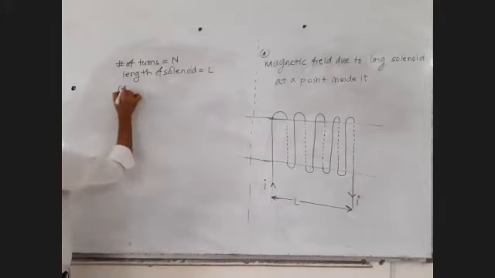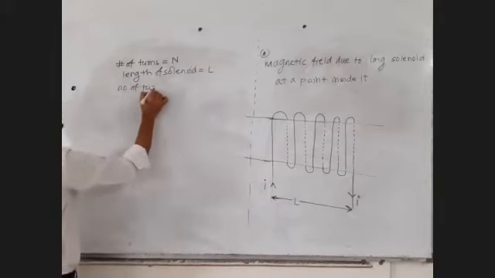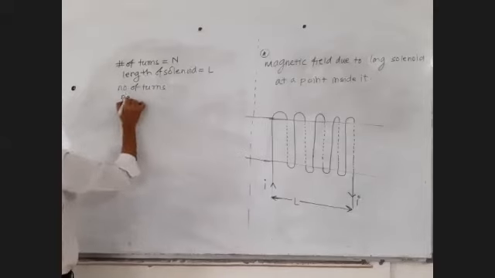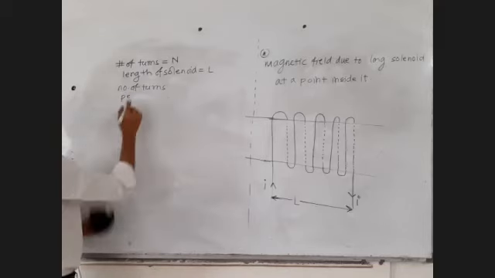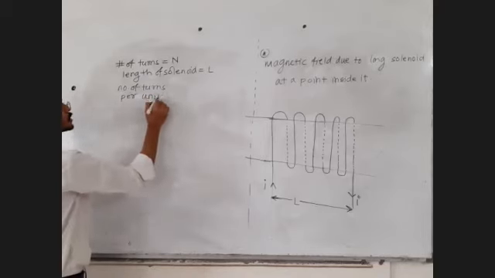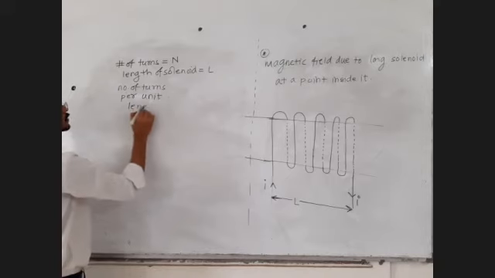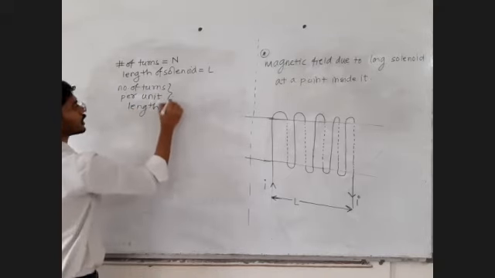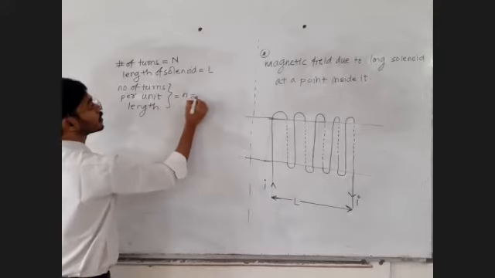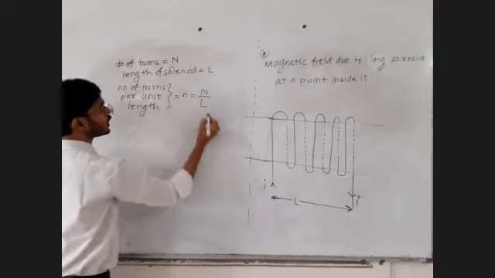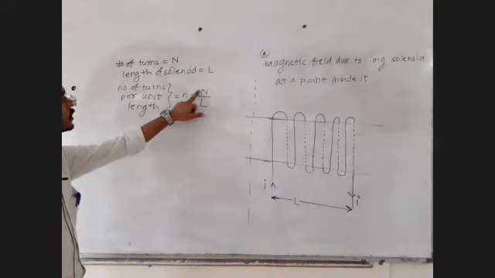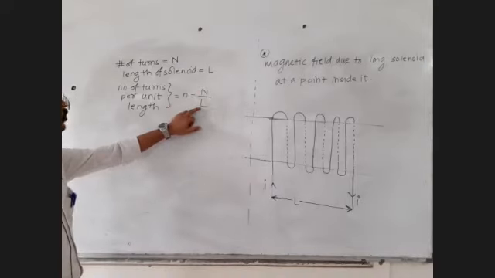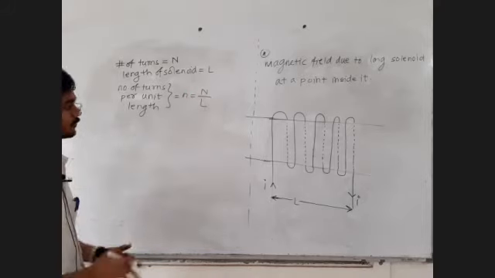Then write number of turns per unit length. Let us write that as small n. Total number of turns upon total length. Turns per unit length, small n. Capital N is total number of turns. Capital L is total length. Total turns upon total length is the number of turns per unit length.